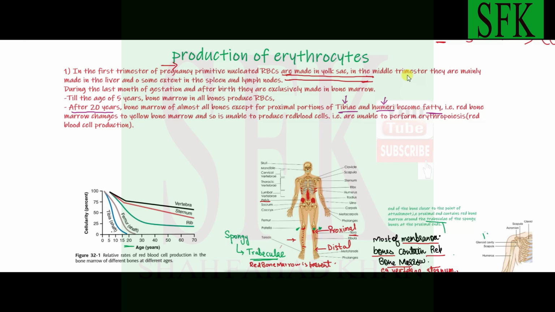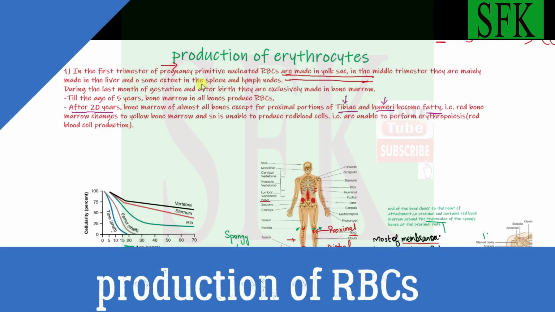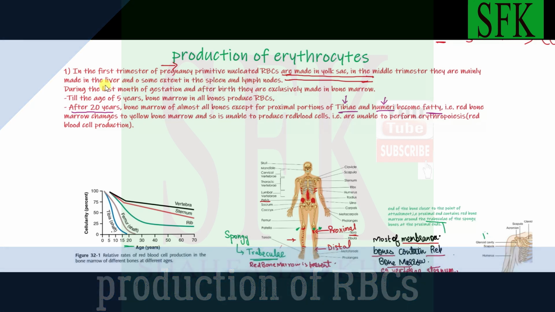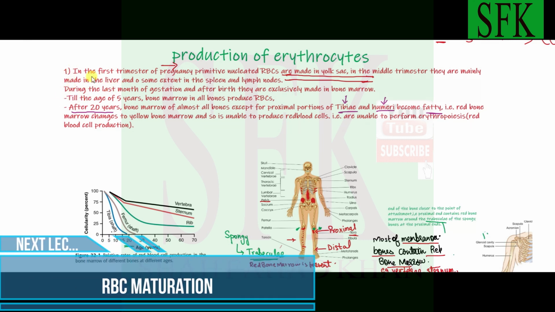Then the second stage is during the middle trimester, the next 3 months, in which the role of producing RBCs is taken up by the liver. Okay, the liver produces most of the RBCs during this stage, and in addition to the liver, the spleen and lymph nodes also produce RBCs to some extent, but it is mainly the liver that produces the red blood cells. Okay, and these are the two stages.